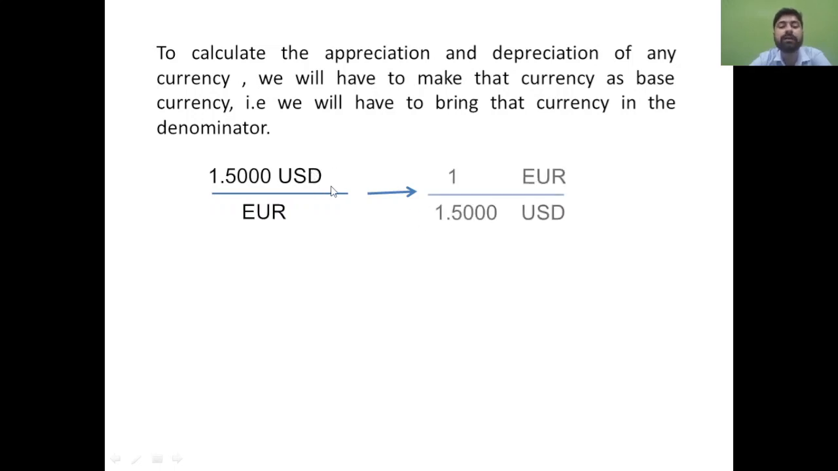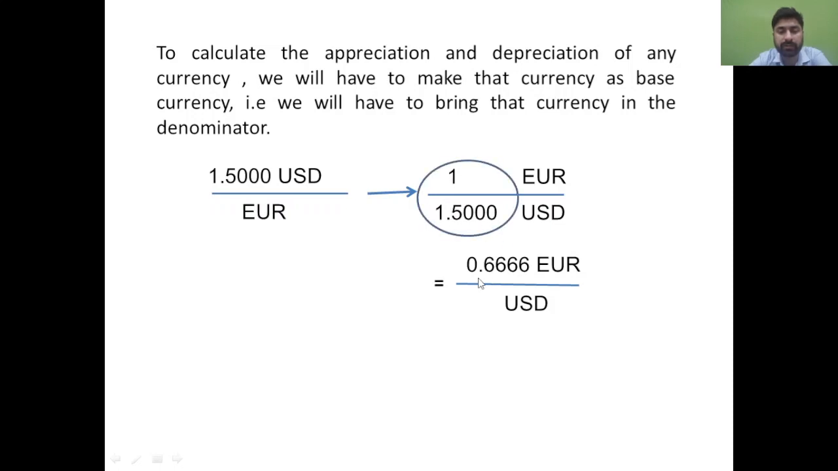So how do we do that? We need to inverse this. The euro will go up and this will come down. Now you have USD in the denominator, so USD is the base currency. What is the value of 1 divided by 1.5000? It equals 0.6666. So now you have converted this into a currency pattern wherein USD is in the denominator. Now USD is the base currency.